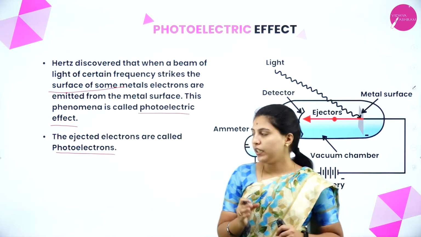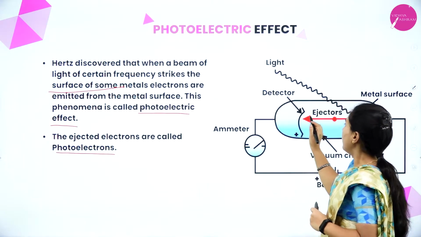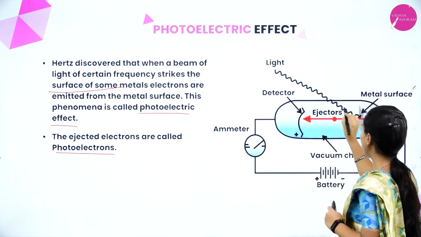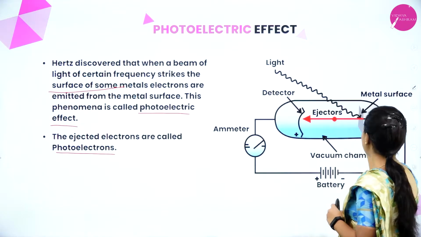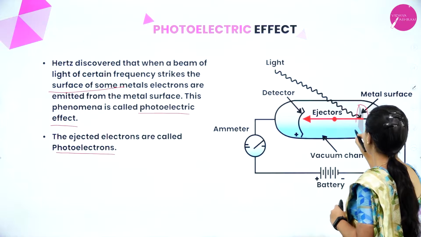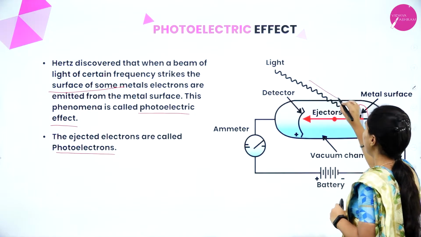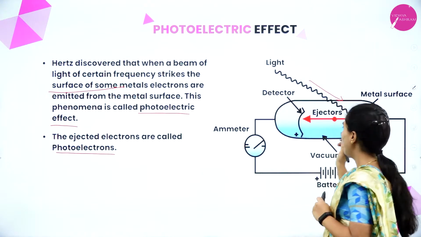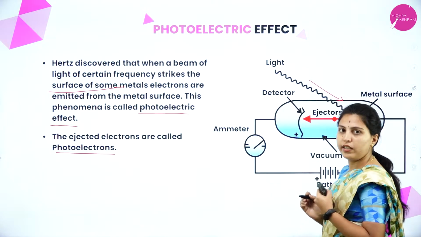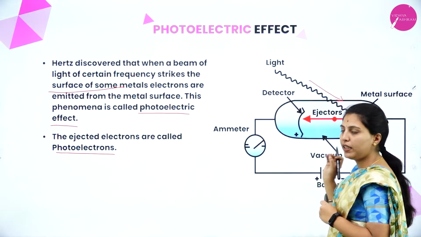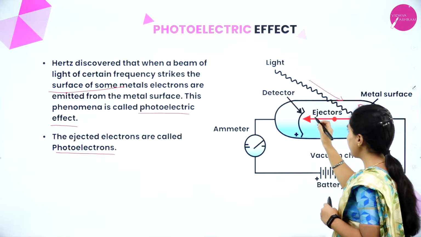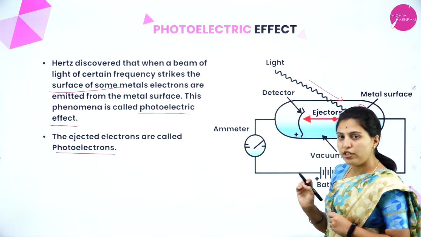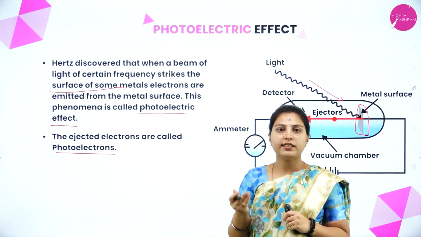When he was telling that, he told that when white light or any kind of light with a frequency hits the metal surface, this is the metal surface. When light is directed on the metal surface, at the time of hitting, the electrons will be ejected or emitted from the metal surface. So that will be detected here. These electrons are negatively charged, so we'll call them electrons.